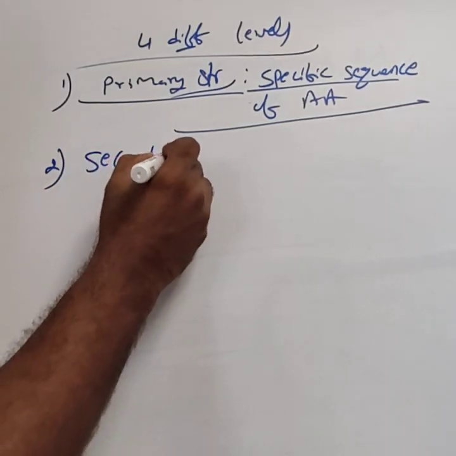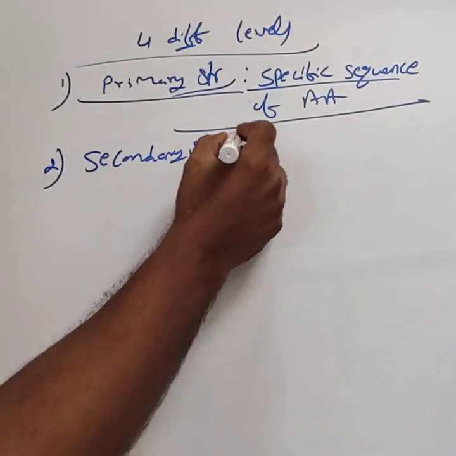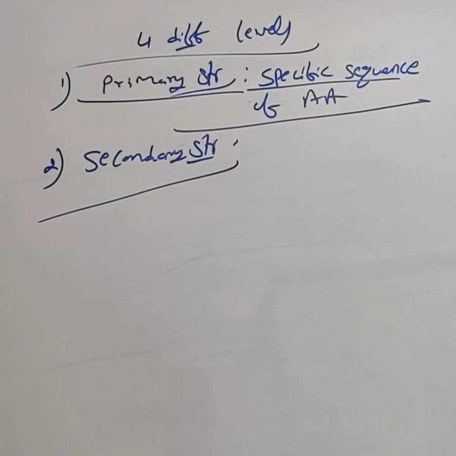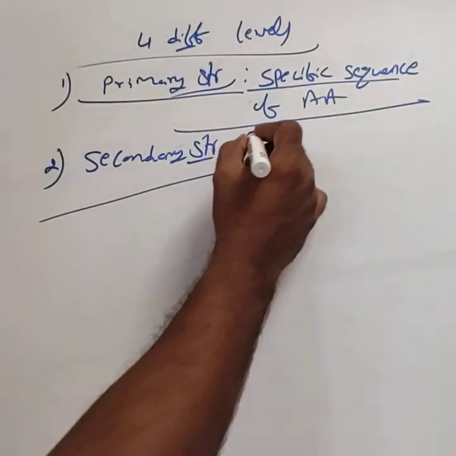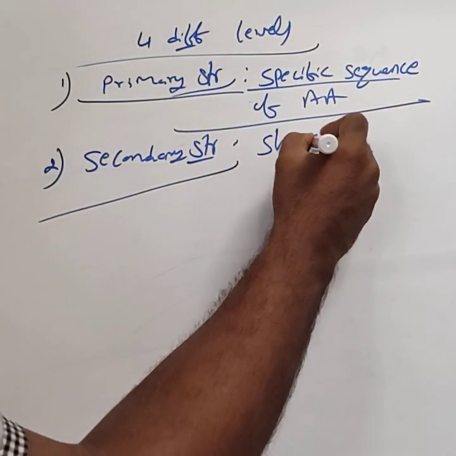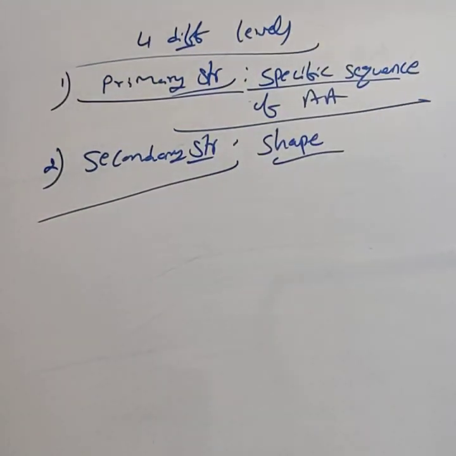Second one is the secondary structure of protein. Secondary structure refers to the shape in which long polypeptide chains can exist.